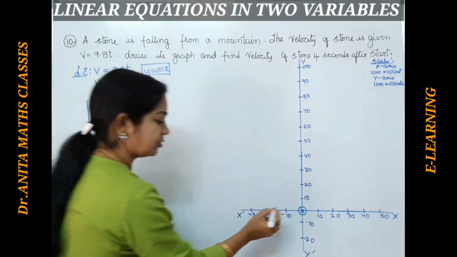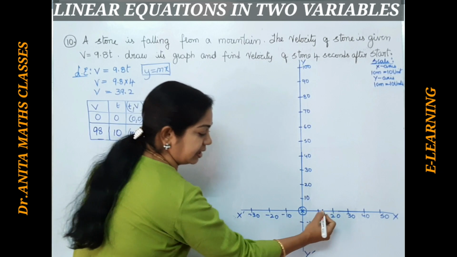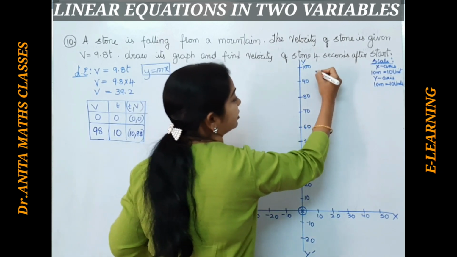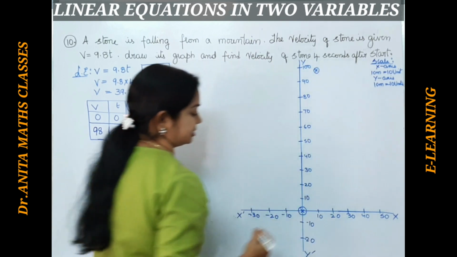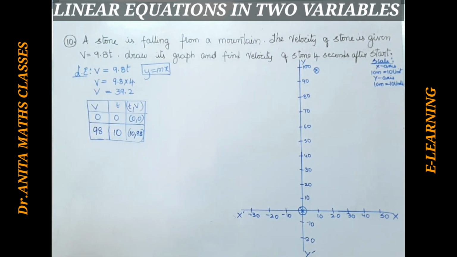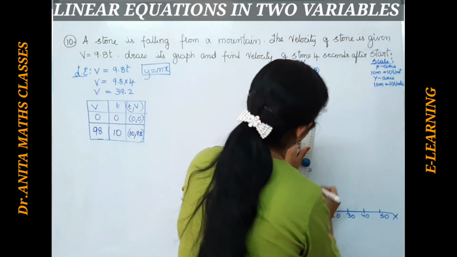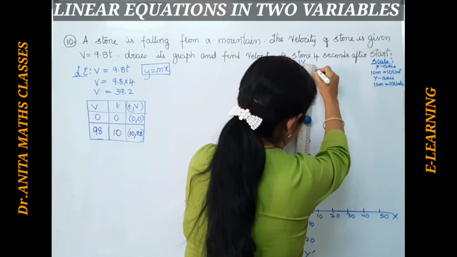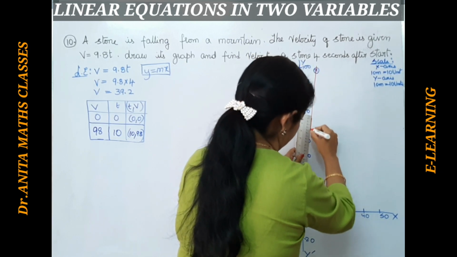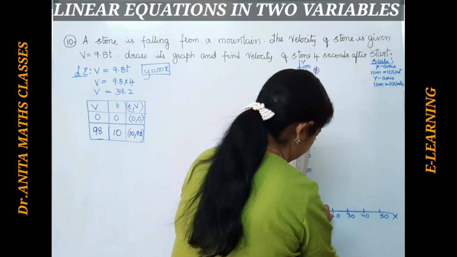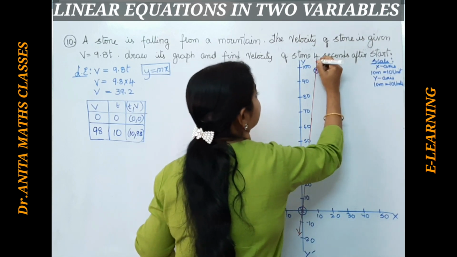Here 10 is the x coordinate and 98 is the y coordinate. Let's plot here. 0 comma 0 the same way here, and 10 comma 98, taking 10 on the x-axis and 98 on the y-axis. So this point is on the graph, right? Now slowly attach these two. So this line is passing through the origin because it is in the y is equal to mx form.